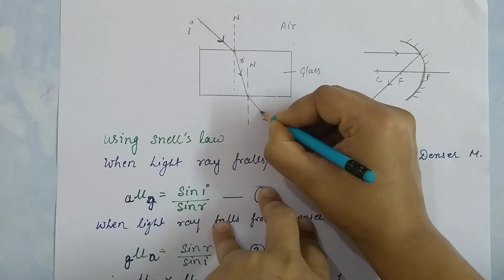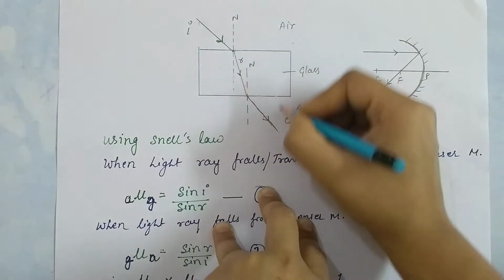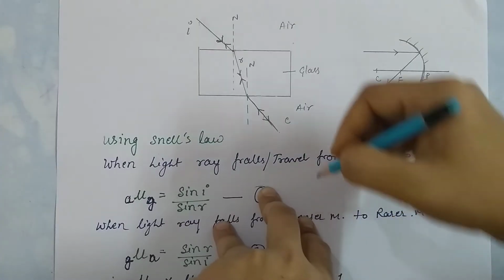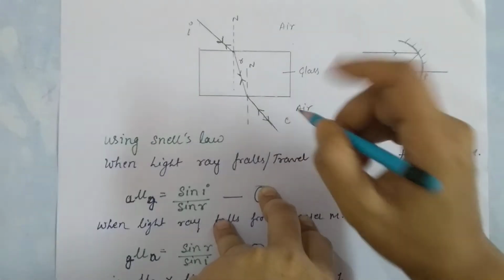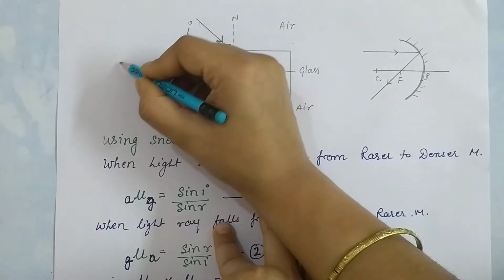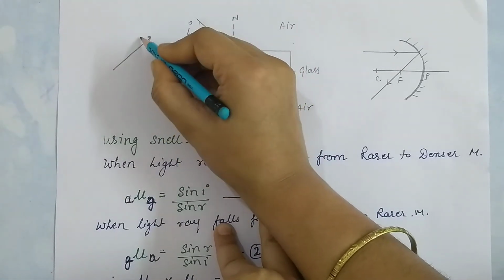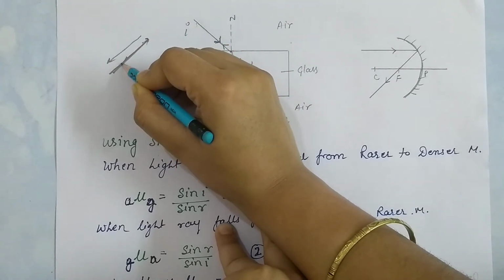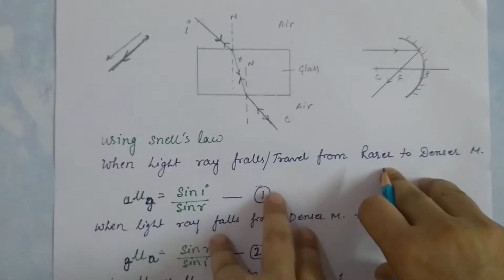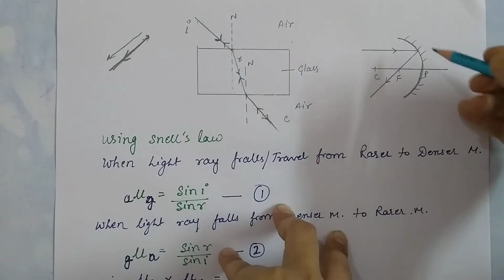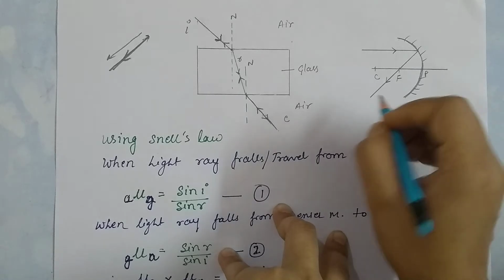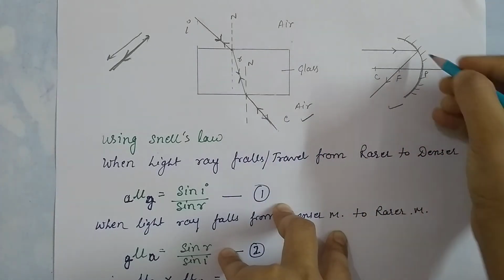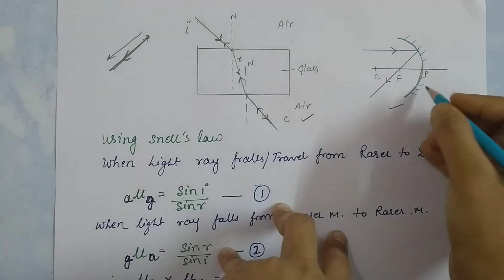So if the light gets reversed, then it follows the same path. It means when we retrace, when the direction of the light gets reversed, it still follows the same path. If the light is moving in this direction and we reverse it, it will go along the same path. So that is the law of reversibility principle, and it is applicable for both refraction as well as reflection.